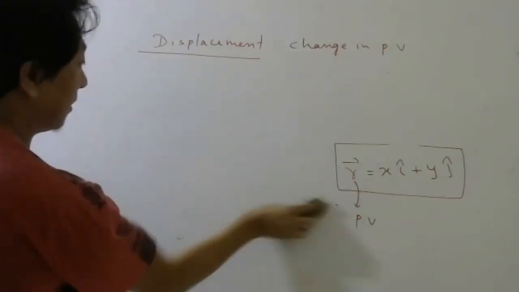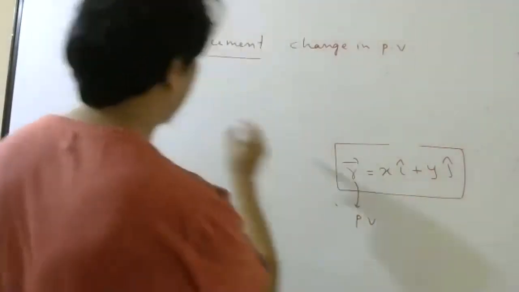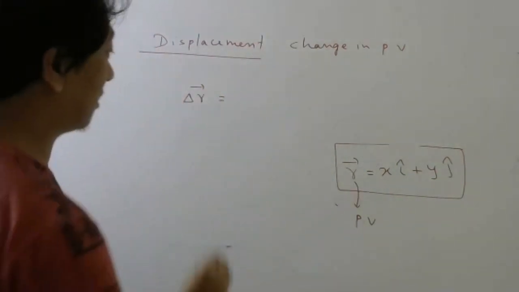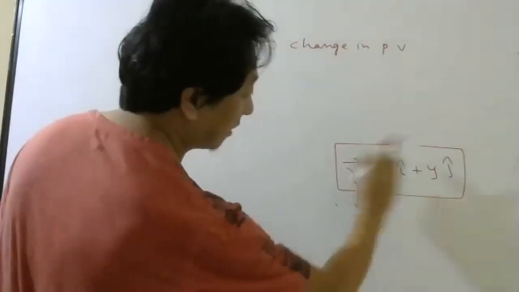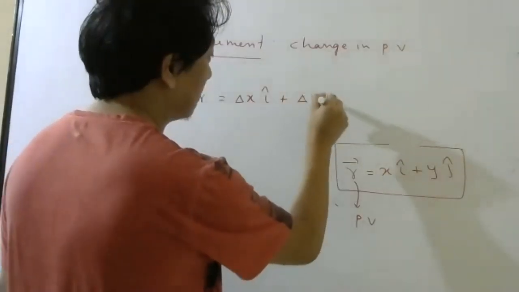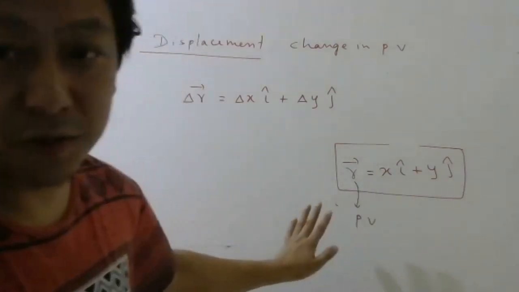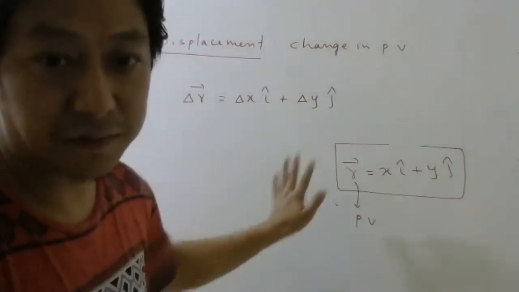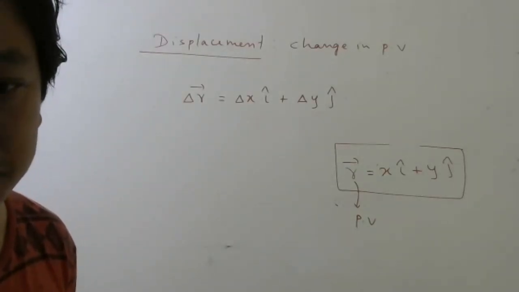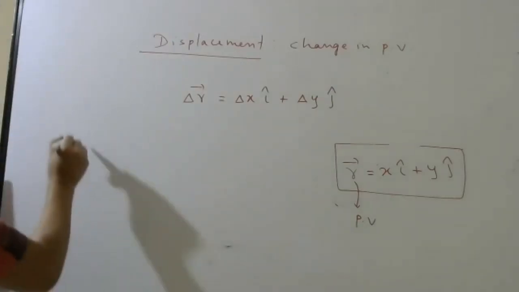So to find the displacement, what I can simply do is take delta both sides. Delta r bar represents change in position. What if I take delta here, what will be the right side? Delta x i cap, delta y j cap. So what I have done, everybody understood? I took change both sides. Everybody understood? In diagram, those students who want to see in diagram, look here.